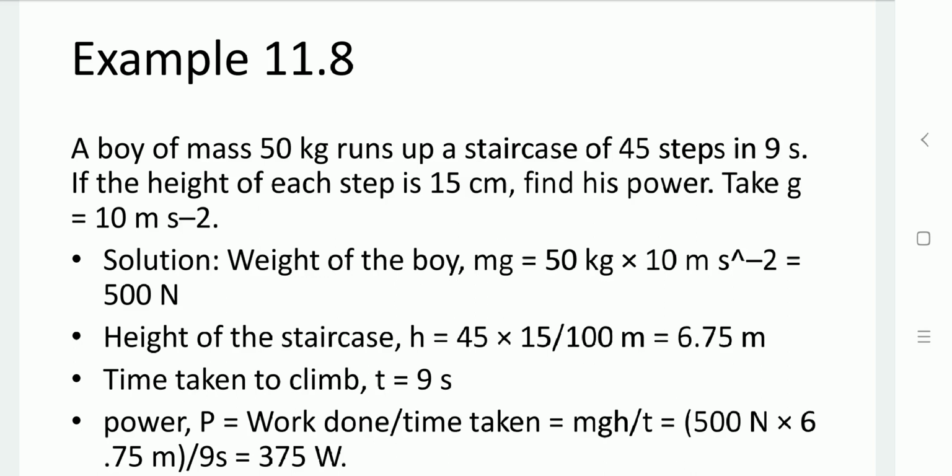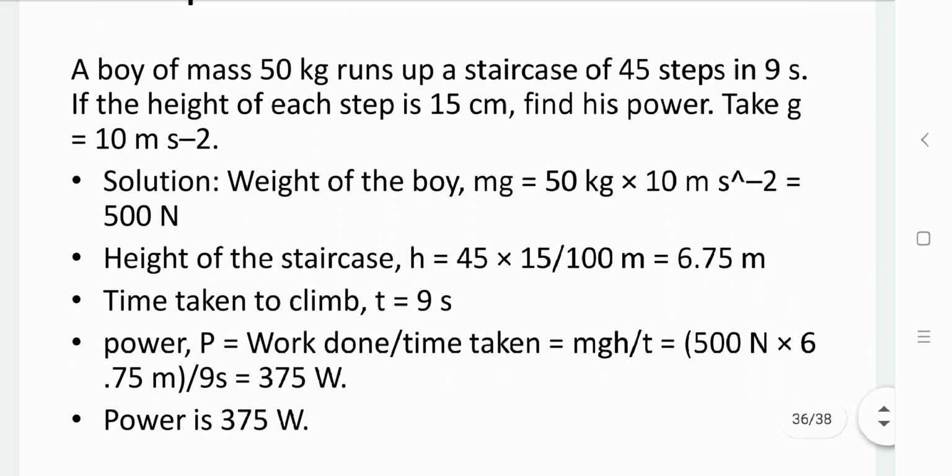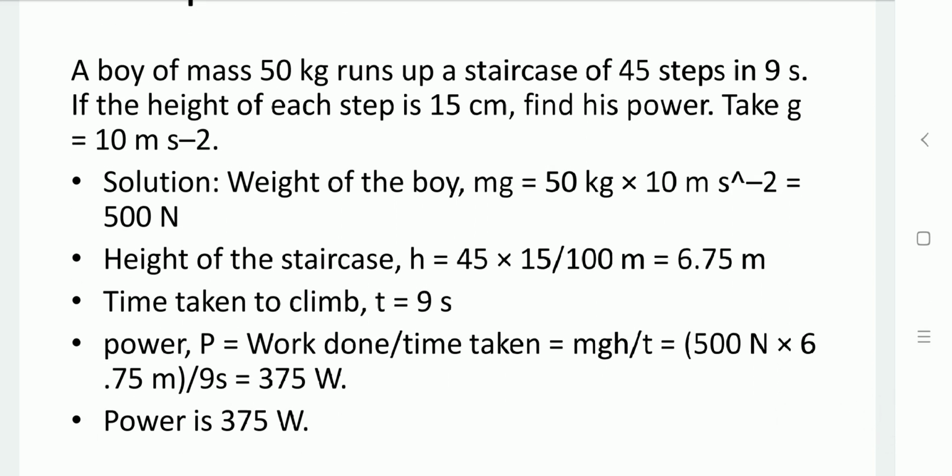And to accomplish this task, he took 9 seconds. Now substitute all the values in the equation of power, work done per time, mgh divided by time. mg is 500 Newton, h is 6.75 meter, divided by 9. So the power is 375 watt.